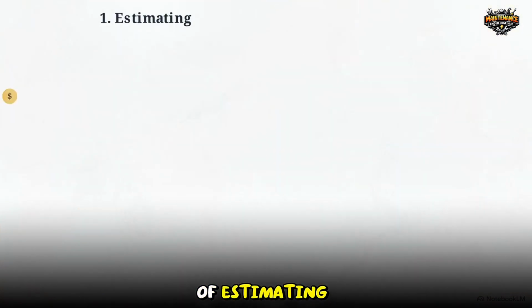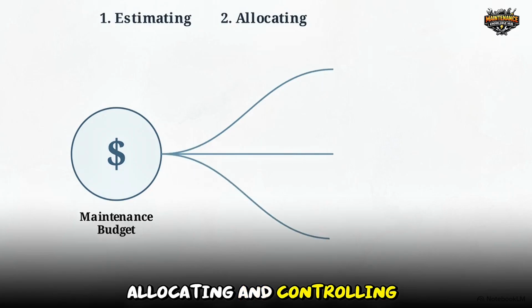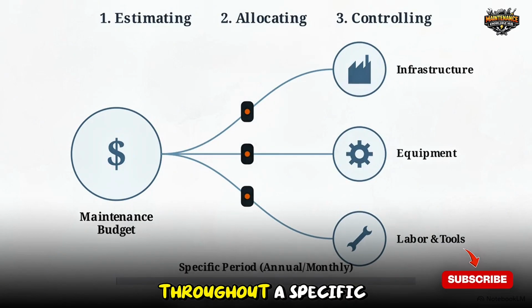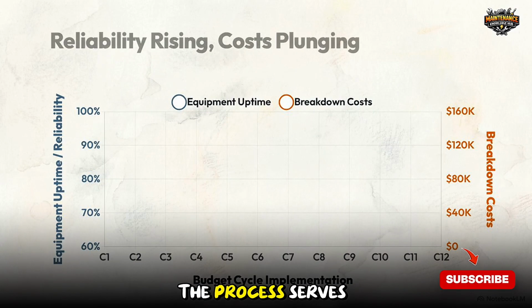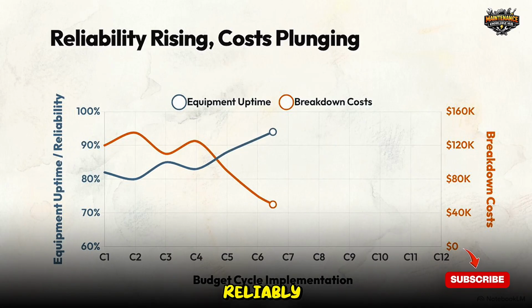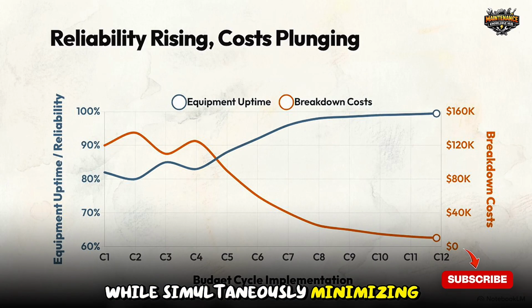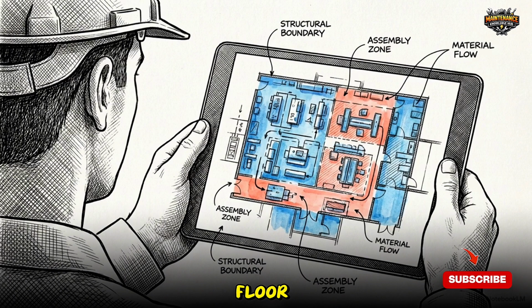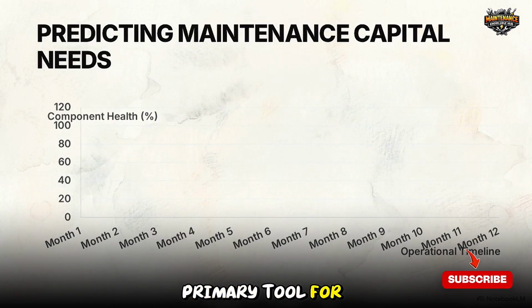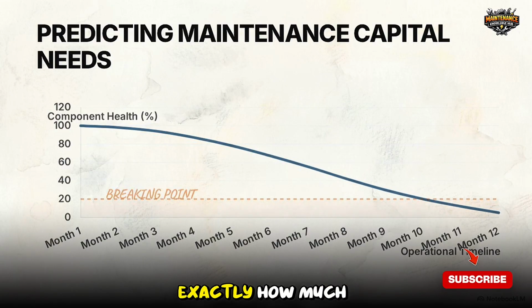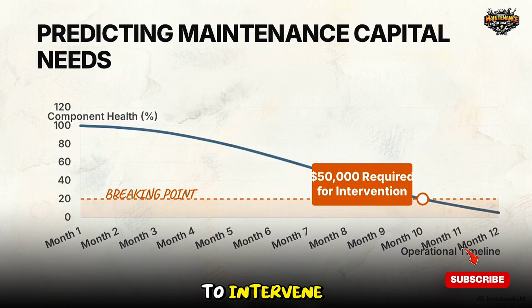This is the process of estimating, allocating, and controlling the financial resources required to maintain equipment and infrastructure throughout a specific period. The process serves a dual objective, ensuring that assets operate safely and reliably, while simultaneously minimizing the expenditures associated with unexpected breakdowns. On the plant floor, budgeting functions as a strategic lever. It is the primary tool for predicting when a critical component will reach its breaking point and identifying exactly how much capital is required to intervene.